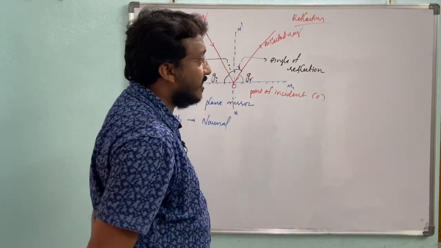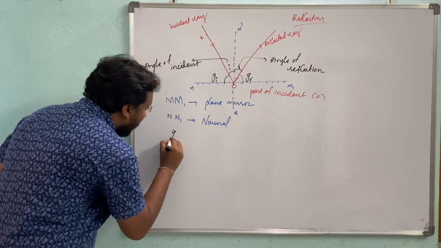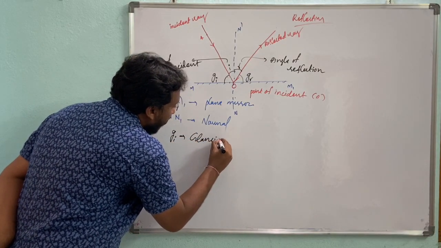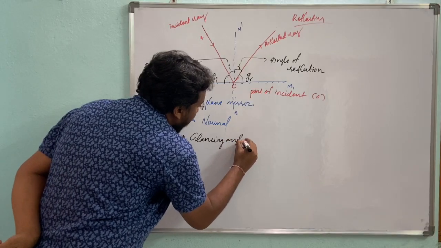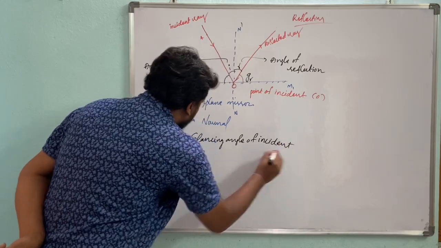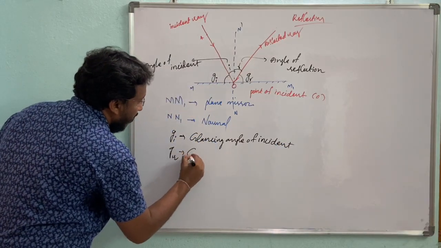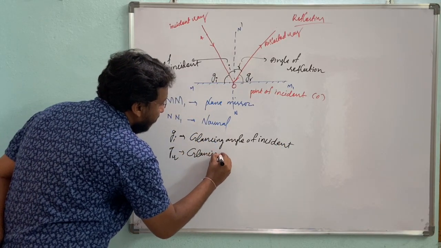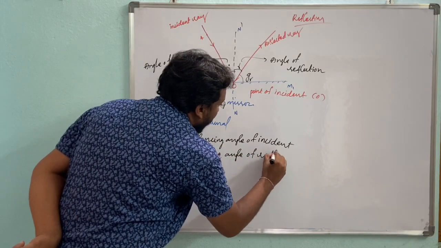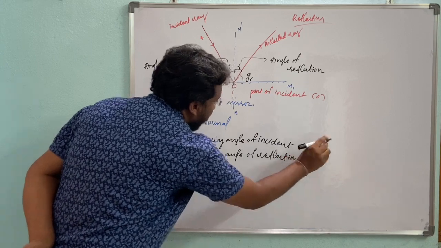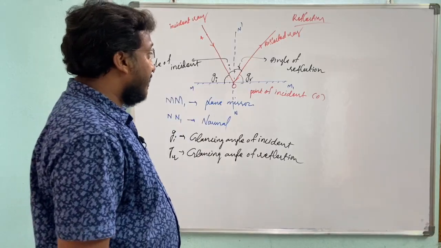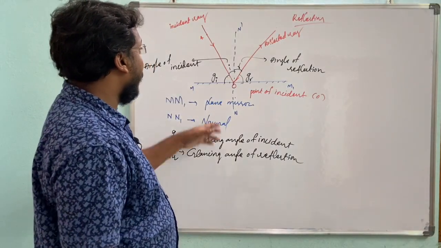Glancing angle of incidence and glancing angle of reflection.